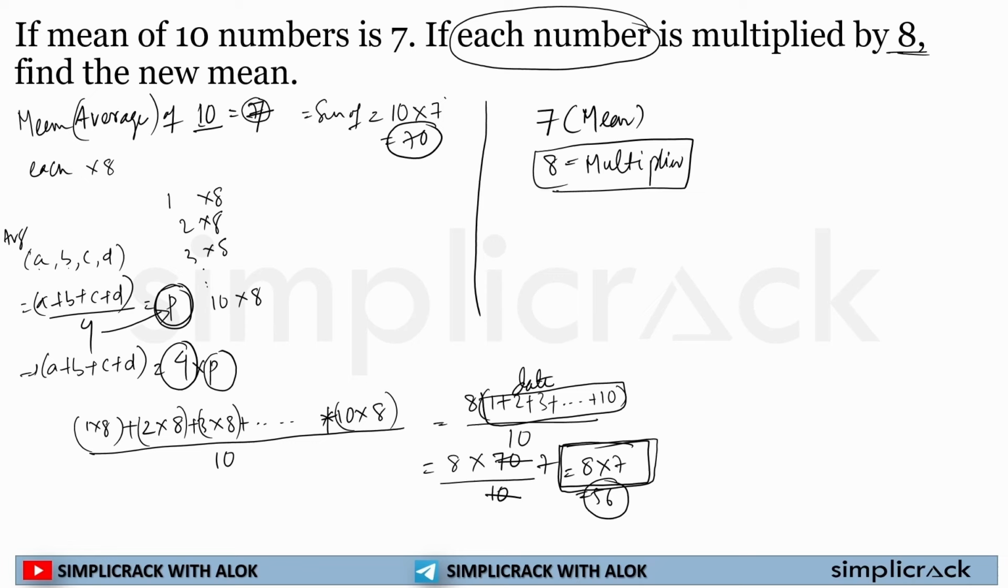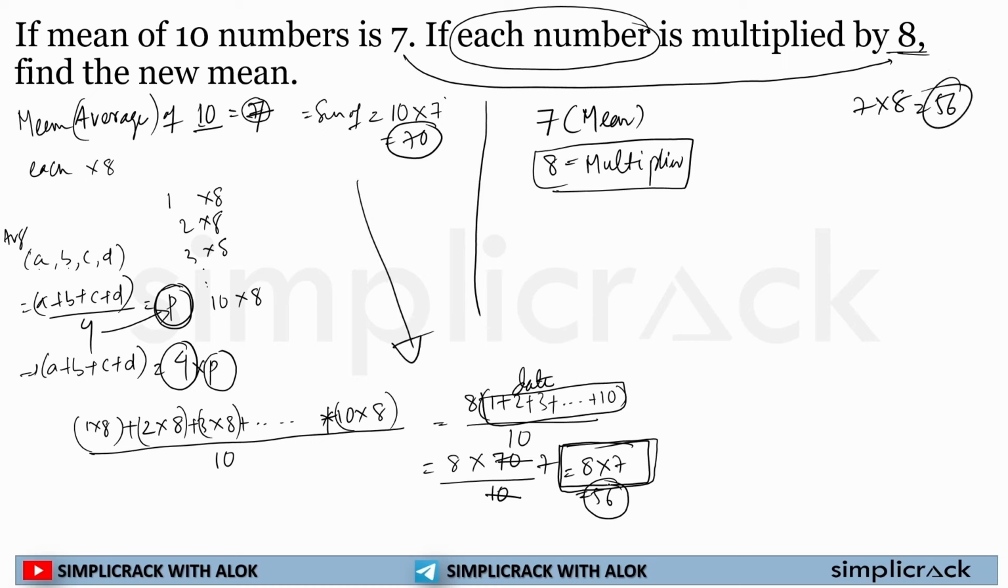So whenever a question is given like this, that the mean of 10 numbers is 7, and each number is multiplied by 8, your next step should be to calculate 7 multiplied by 8 directly. We did the whole traditional method to find out how it is calculated, and now the shortest method. Whether it is multiplication or addition or subtraction, whatever it is, you can use the shortest approach like this.